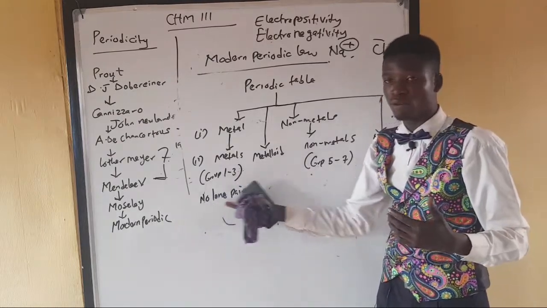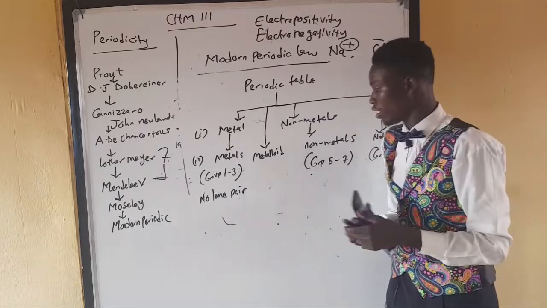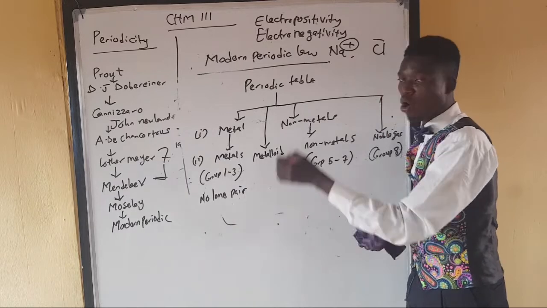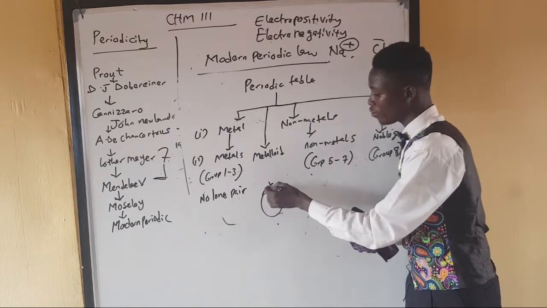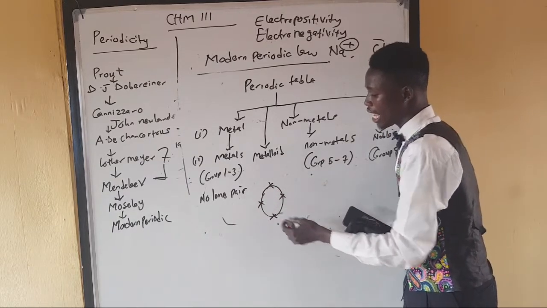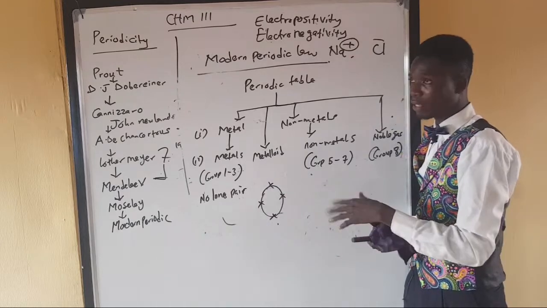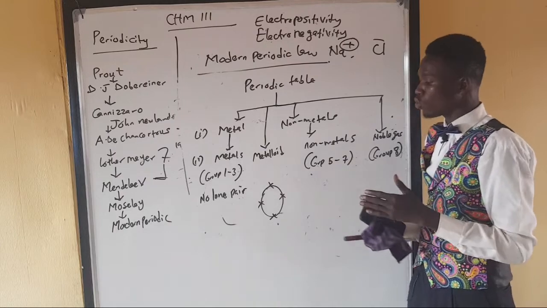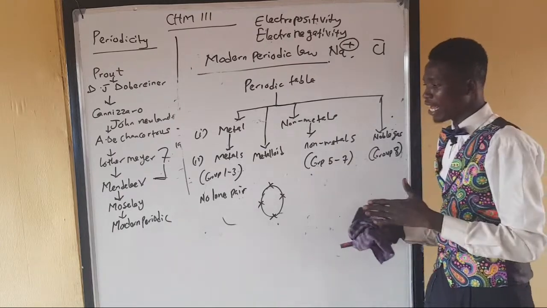You will see that in the atom's shell, there will be no lone pair. But metalloids too, there's no lone pair. All the sides of the atom's shell are singly bonded. So there's no free side, there's no free end. So they exist as a gap between metal and non-metal.